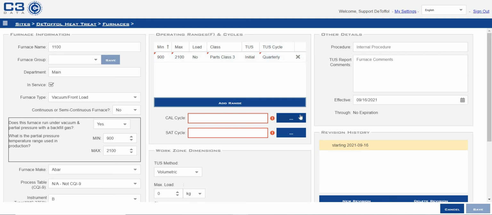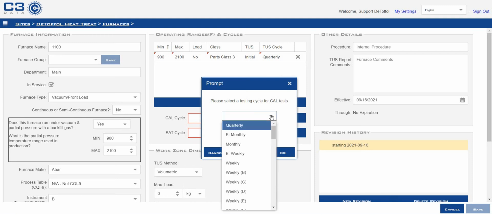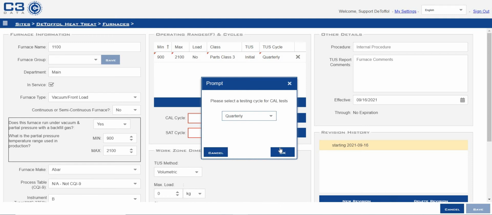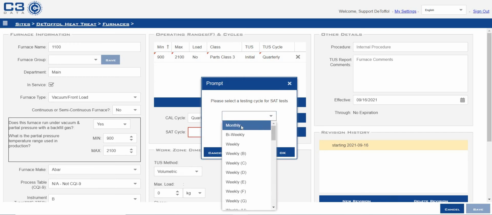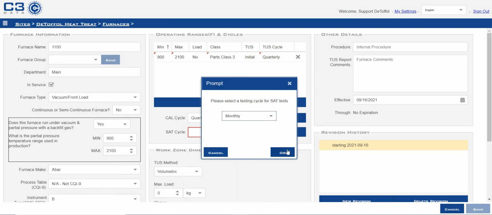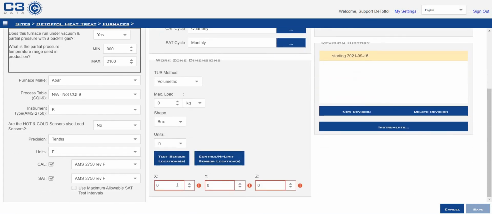Now we need to add our calibration cycles. Again, C3 will pull up the most stringent frequency needed. Calibrations are going to be on a quarterly frequency. SATs are going to be on a monthly frequency for a class 3 furnace.